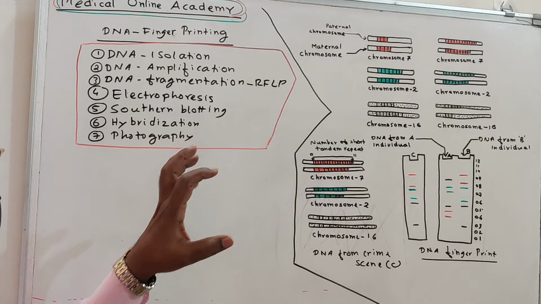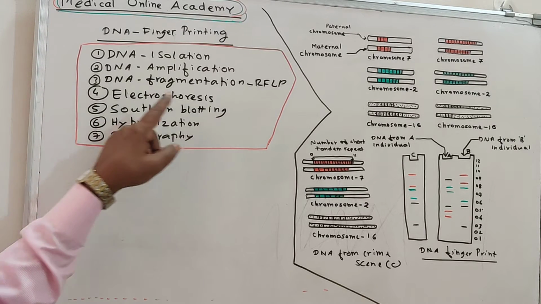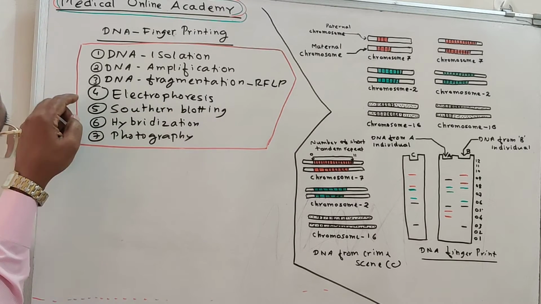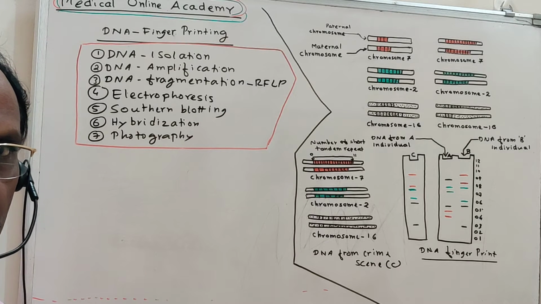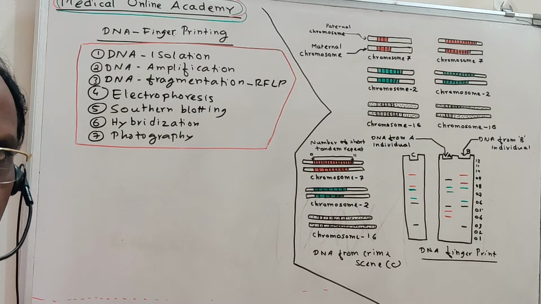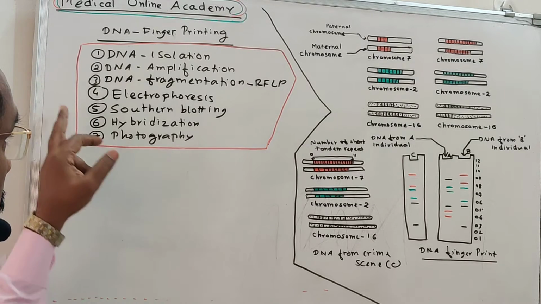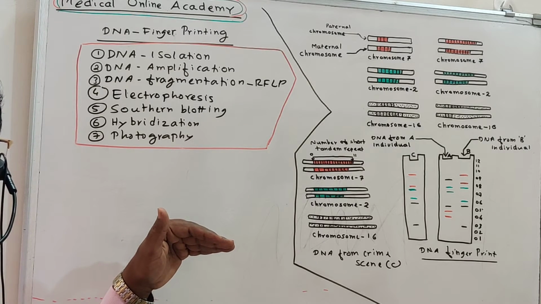The DNA we obtained must be cut into smaller pieces. That is known as DNA fragmentation, with the help of the restriction nuclease. Then electrophoresis: we have to separate the DNA pieces that were cut, and the separation of the DNA fragments is done by electrophoresis. Thereafter, we have to identify a particular VNTR.